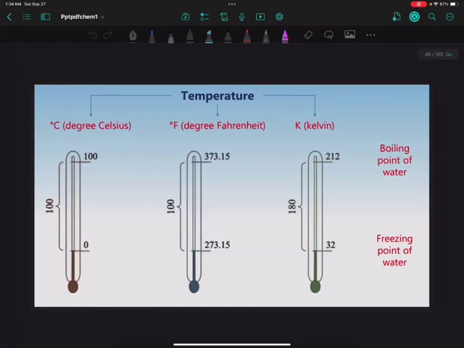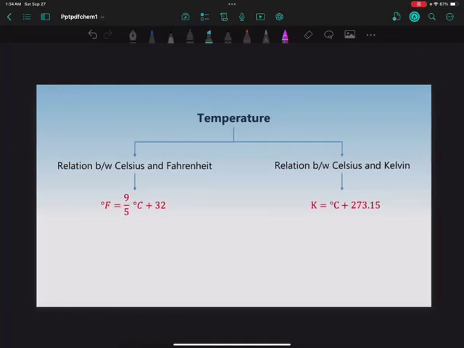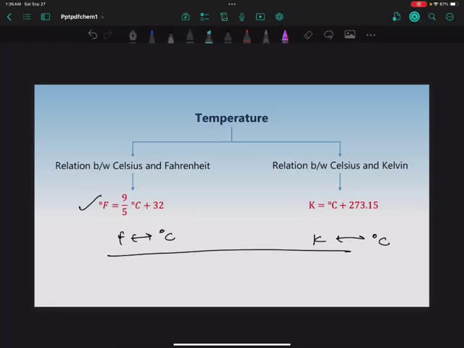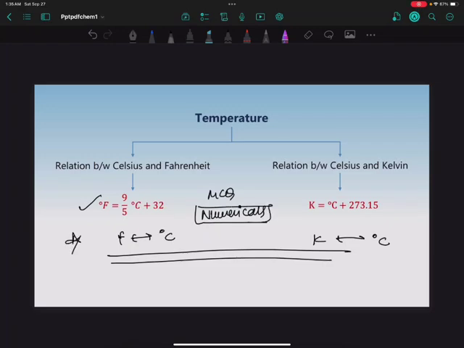Now temperature. Temperature is measured in three scales: degree Celsius, degree Fahrenheit and Kelvin. The conversion of these is very important and frequently asked: Fahrenheit to degree Celsius and Kelvin to degree Celsius. These types of MCQs and numericals are asked on it. Very important.